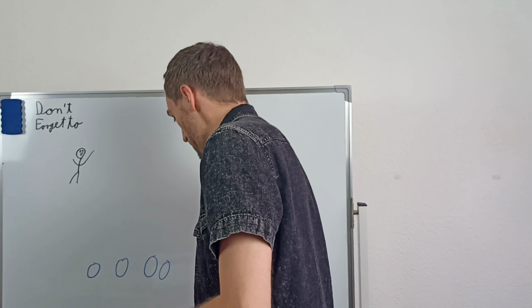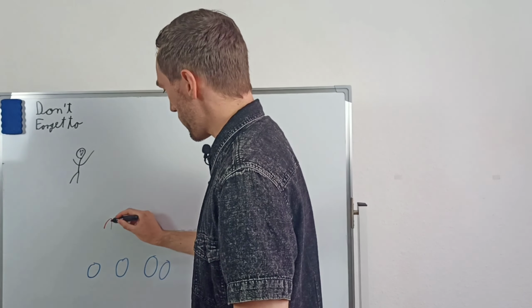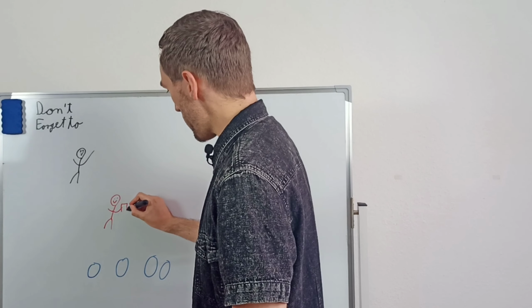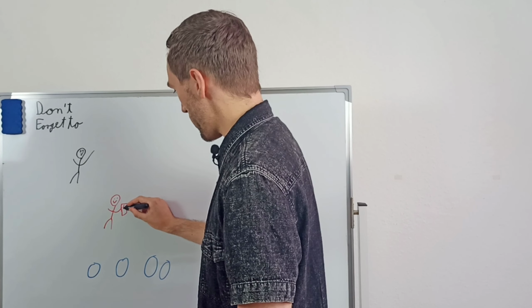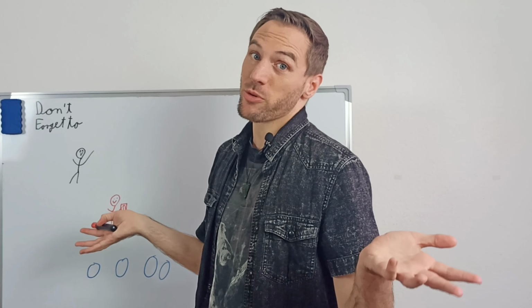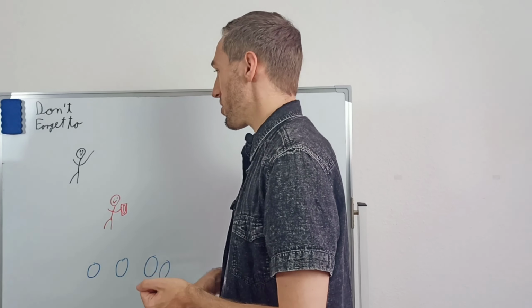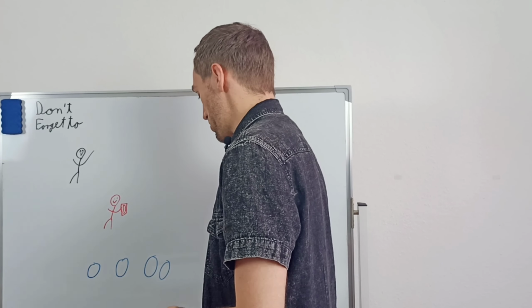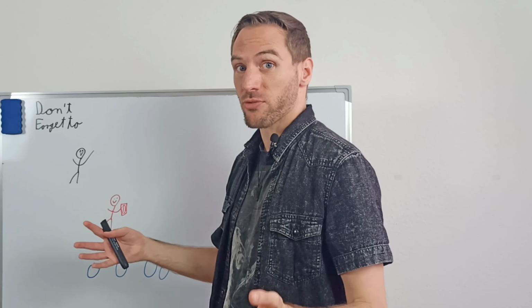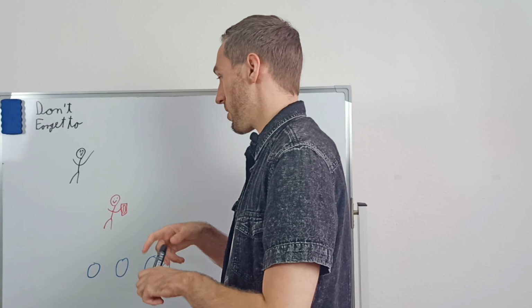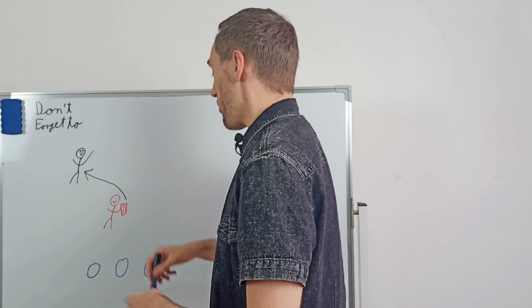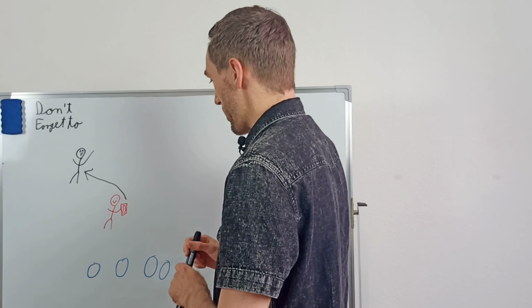So let's maybe take red for that. Right, this is me, and I am holding my smartphone in my hand. Yes, it's a very big smartphone. Anyway, good. And now I say, hey, my smartphone has a little bit of compute that I don't need. So what I can do is give this compute to, of course it's not a lot, but when you think about millions and millions of people who all have smartphones and they all give compute, then a little bit comes together. So I can give compute to this person who needs compute. Of course it can also be other people, right? It can be big server farms.